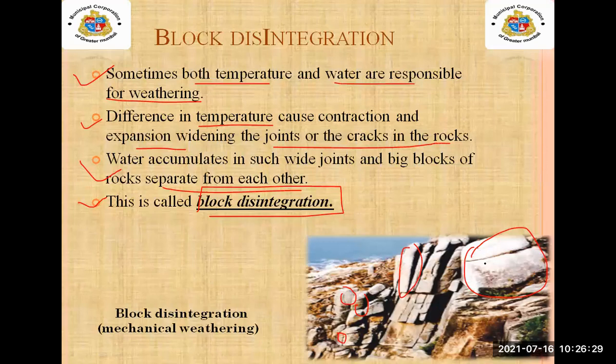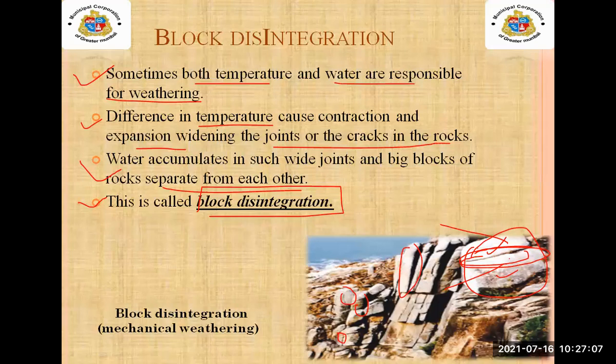Here you can see the two blocks are there, this and this. In the middle you can see a wide joint, a big crack is there. When the water accumulates in this part of the crack, what will happen? This rock and this rock will get separated from each other. When they get separated, this type of movement, we can say it is block disintegration.